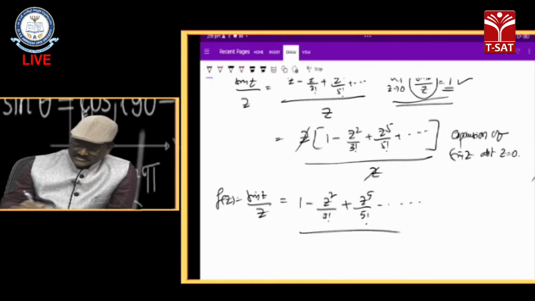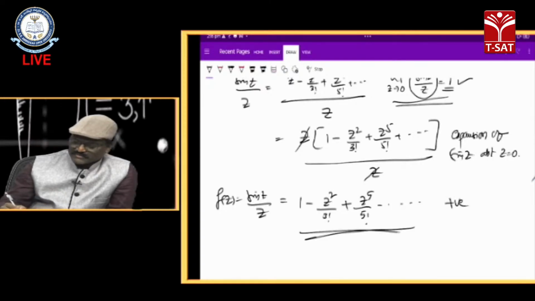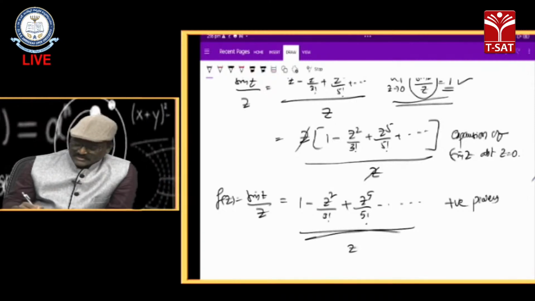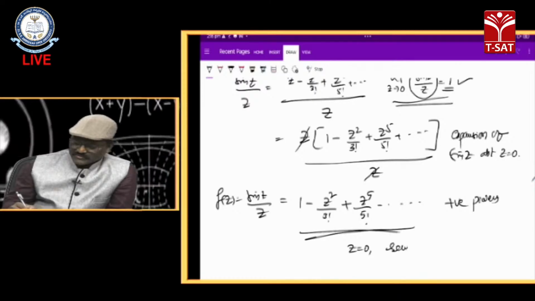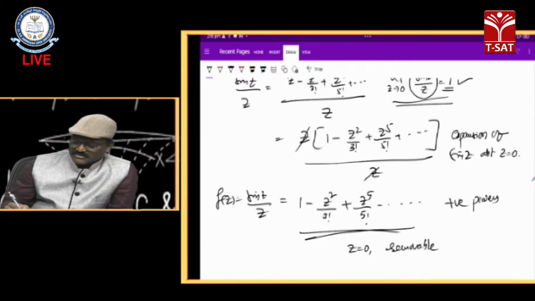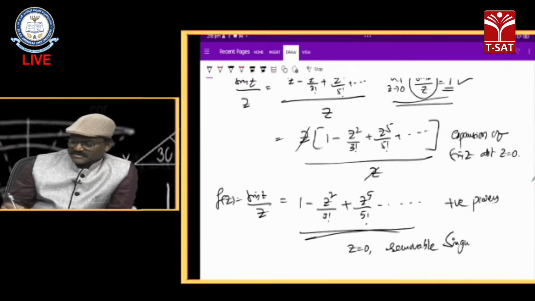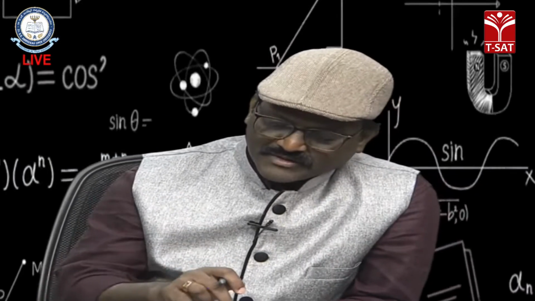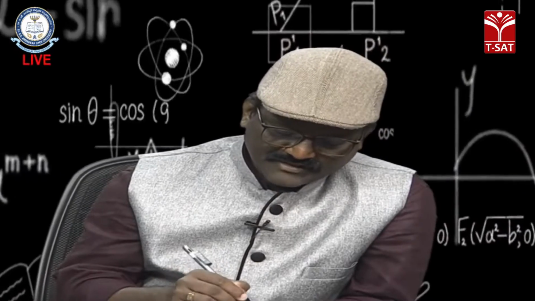Since this contains only positive powers and no negative powers, clearly z equal to 0 is what type of singularity? Removable singularity. It is a removable singularity. This is one example. Let me try one more example.